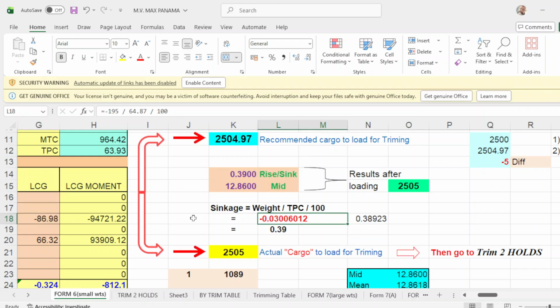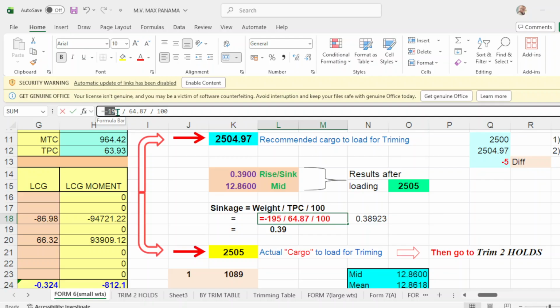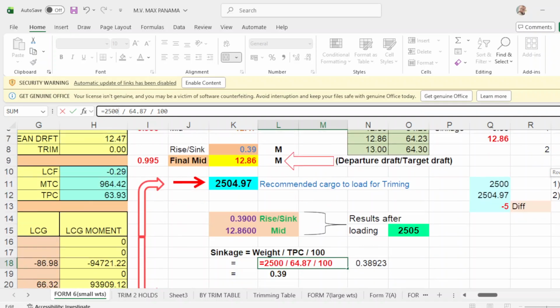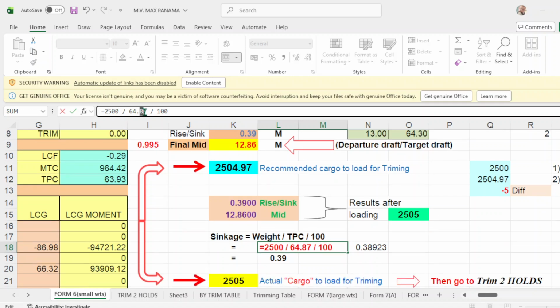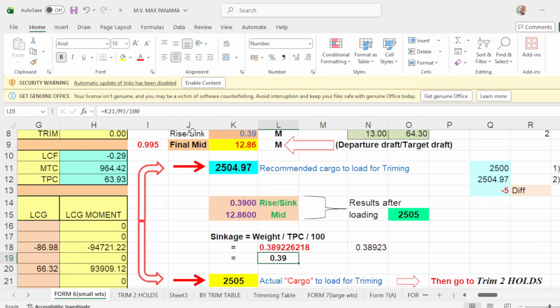What is your weight here? Your weight is 2,500. Your TPC is 6423, over 100. Press enter. That will be 38922. Round it up. That will be 039. Okay. So that's how you get your sinkage.